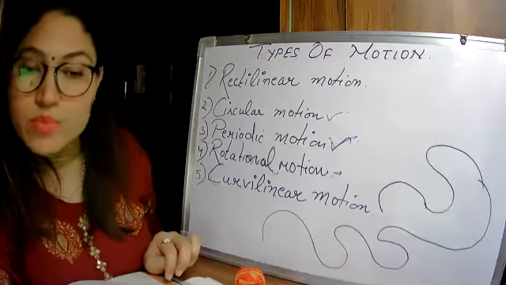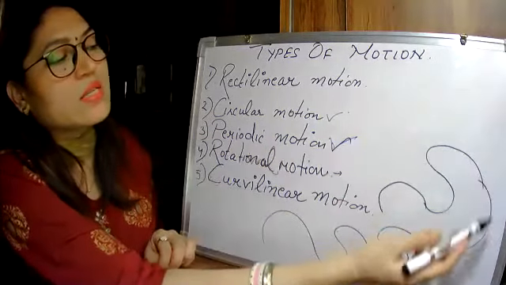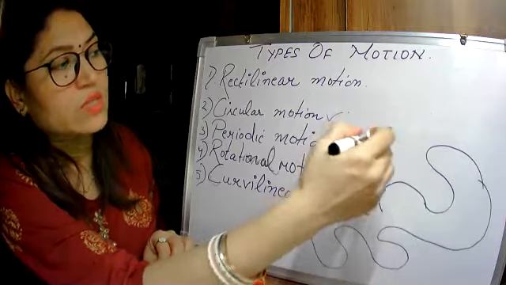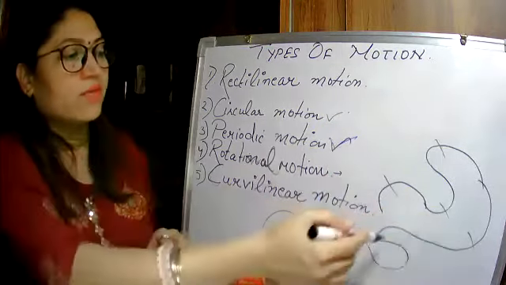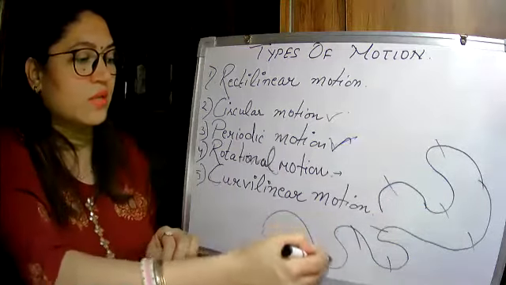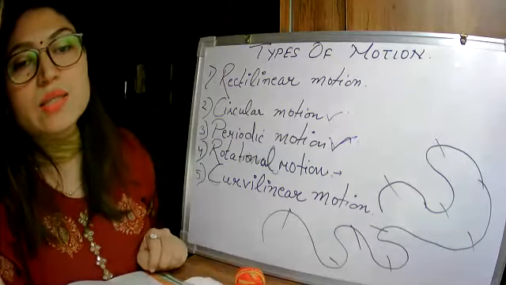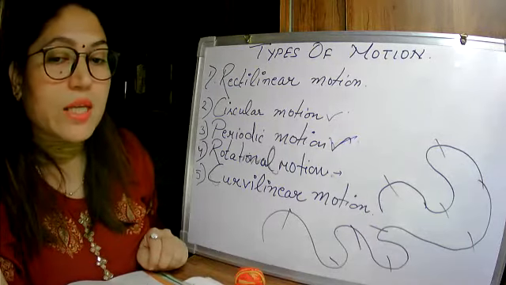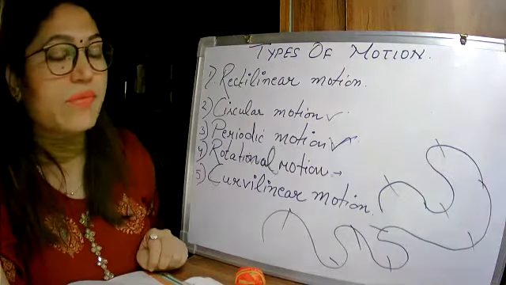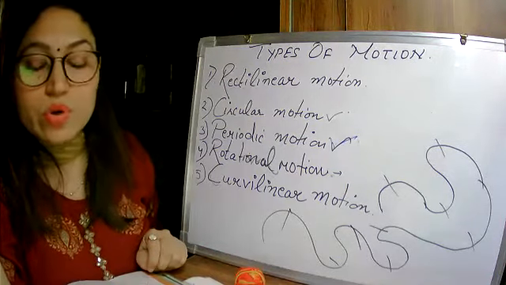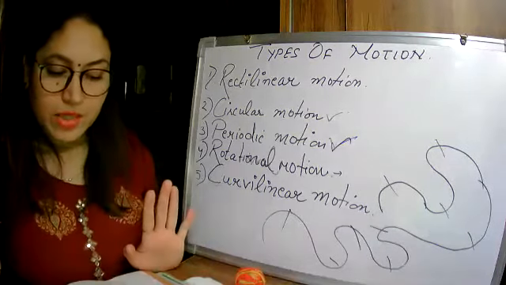So when any object is moving along a curved path, this is an example of a curved path. So these are all curves. This is a curve, this is also a curve. So when any object moves along a curved path, that is known as curvilinear motion. Clear? So these are the 5 types of motion that you should know. With this, our chapter is complete.